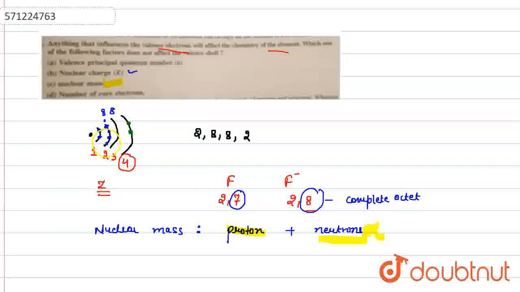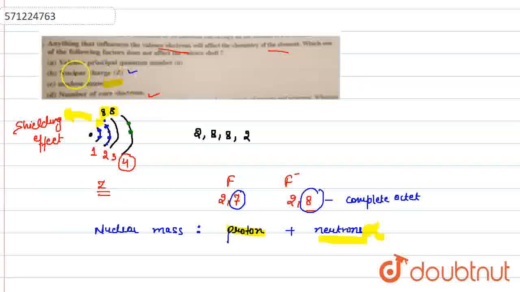These core electrons will shield the outer electrons from experiencing the nuclear charge, because the inner electrons experience more nuclear charge in comparison to the outer shell. That's why they cause a shielding effect. Due to this shielding effect, the outer valence shell electrons do not experience as much nuclear charge as the inner shell. That's why the core electrons also influence the valence electrons.